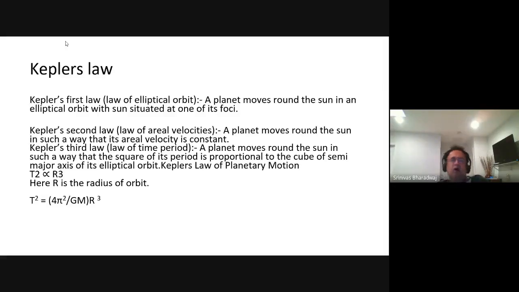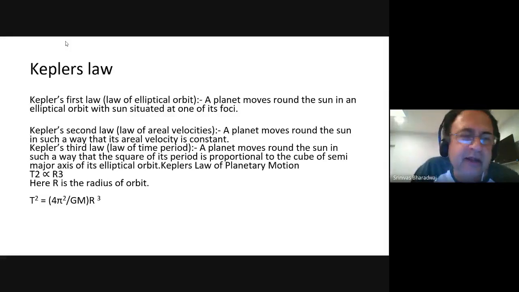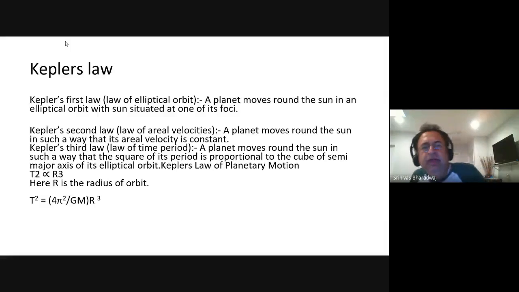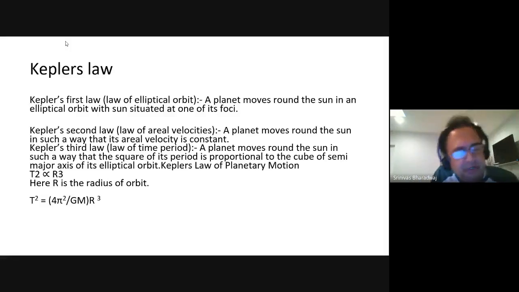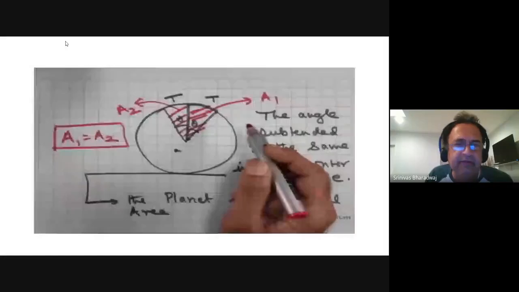Now, the third law can be derived more or less completely if you assume that G m M by r square equals m omega square r. You use uniform circular motion, and you can derive it. I don't think one needs to figure out how to handle ellipses too much, but if you use ellipses also, you will arrive at the same answer.